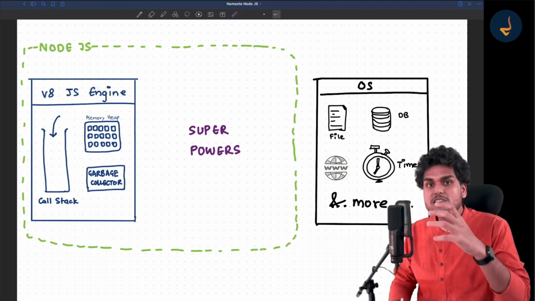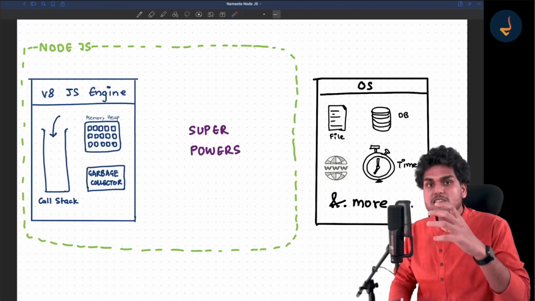You just rub Aladdin's chirag, and then a genie will come up, and the genie can do a lot of things for you. Genie can talk to the OS on behalf of you. Genie can just go and make the network call. This libuv can just go and talk to the timer.